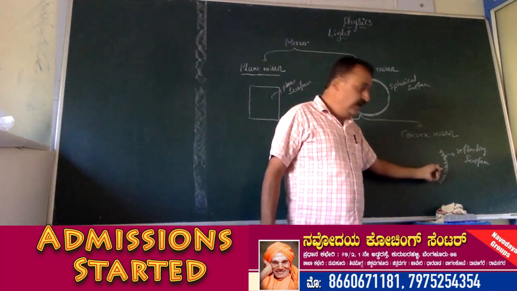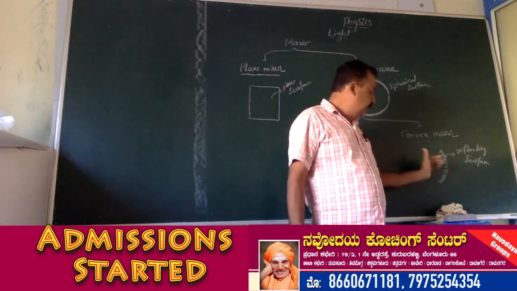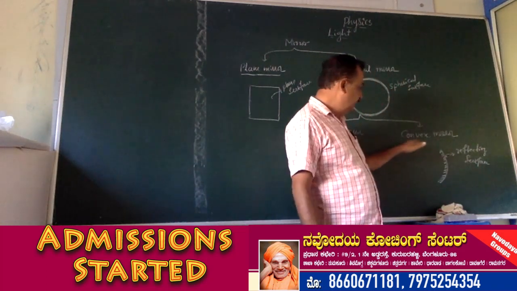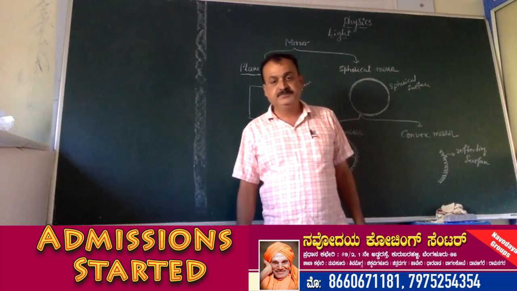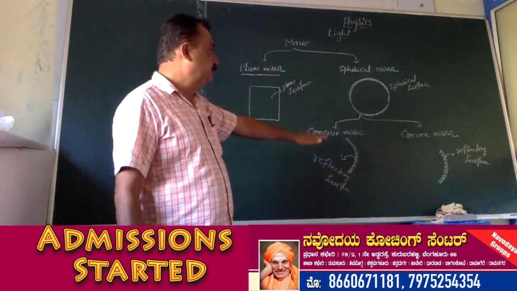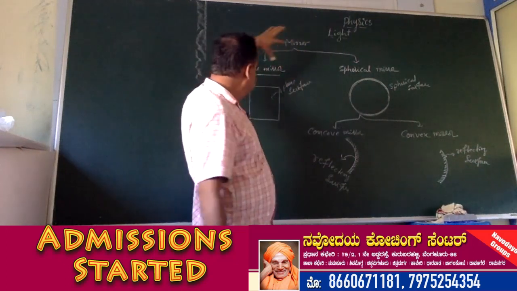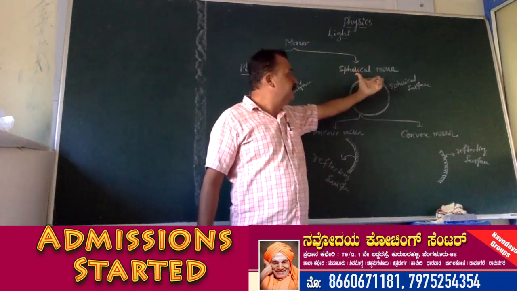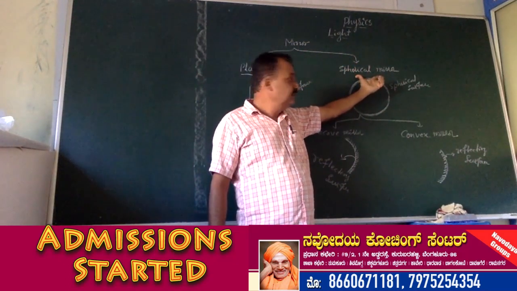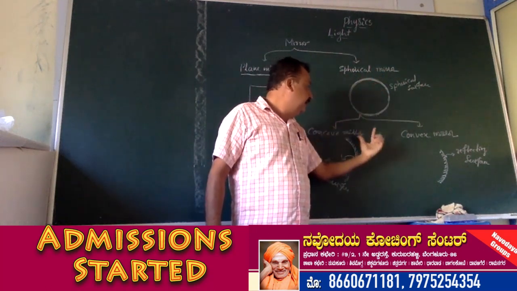If the reflecting surface of a spherical mirror is outwards, such a mirror is called a convex mirror. So these are the two types of spherical mirrors. In mirrors there are two types: one is the plane mirror and another is the spherical mirror. In this spherical mirror, again there are two types.